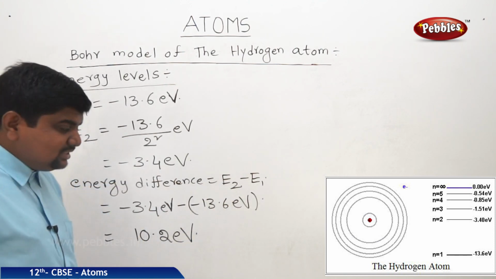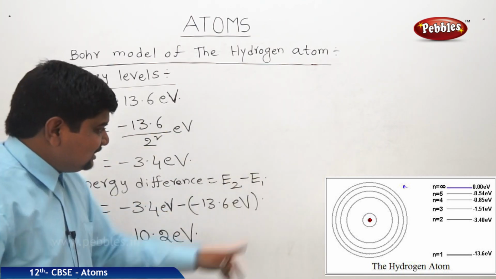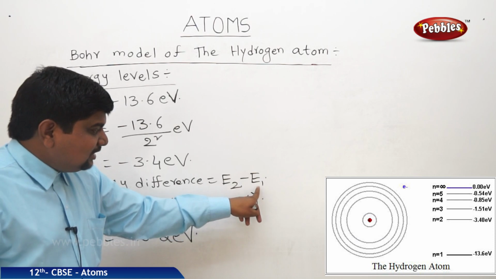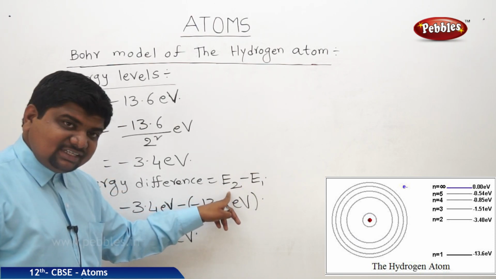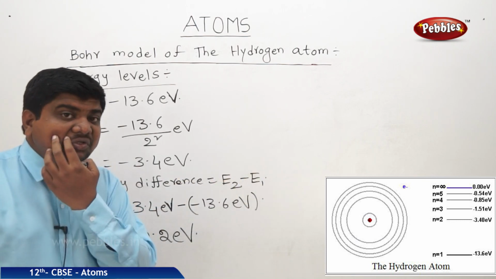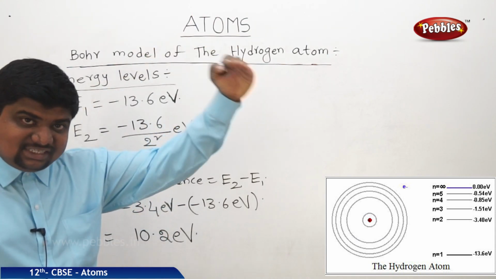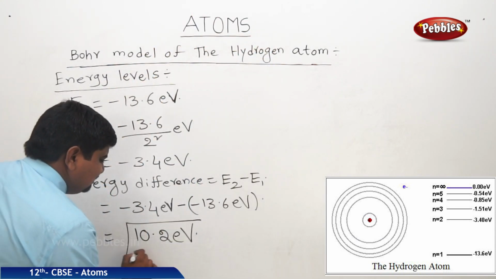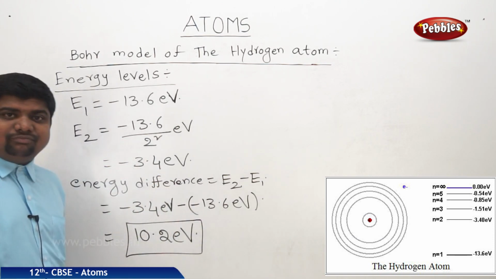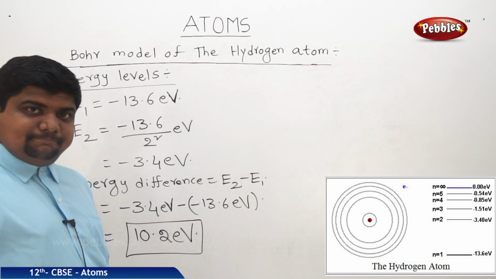That means if you want to excite or de-excite an electron, excite means ground state to first excited state, de-excite means first excited state E2 to E1, we should supply this much amount of energy. That's why this is equal to the energy difference.